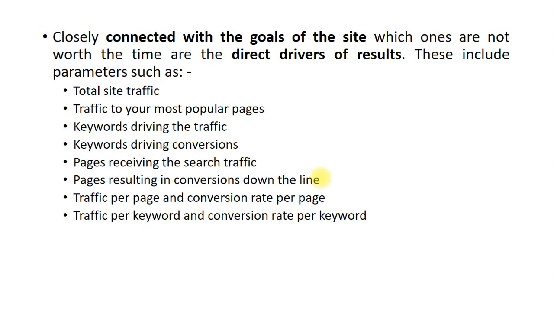Now there are certain parameters you need to focus on, like the total site traffic and popular pages. You can create traffic on the website using keywords, and you can create conversions using keywords. There are pages which receive traffic, so you can analyze such things. Similarly, there is traffic per page as well as traffic per keyword. These are all the parameters you need to consider.